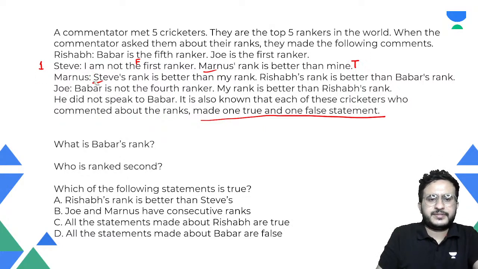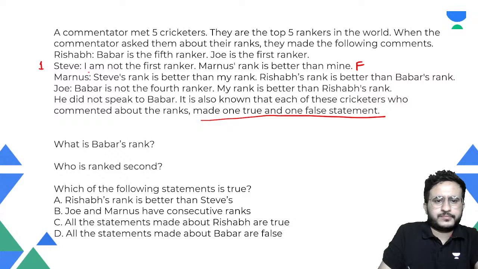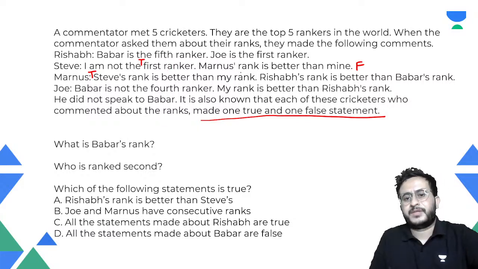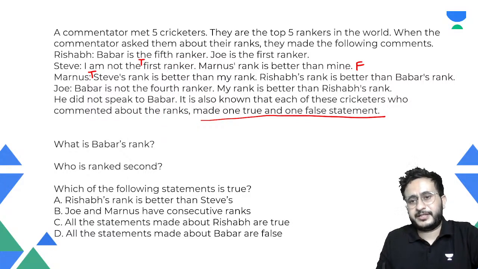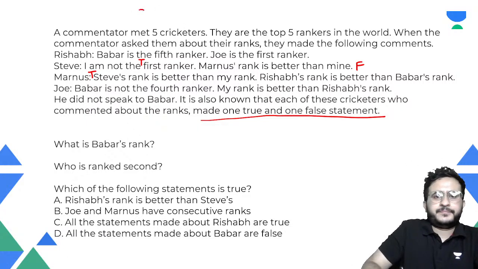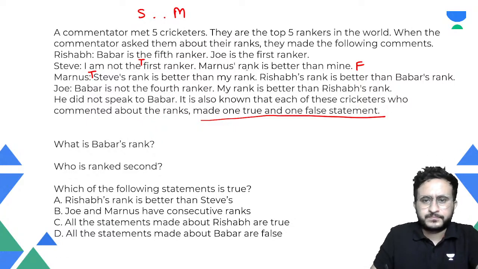So that means ये false होगा, ये true होगा. Now he is not the first ranker. This has to be true. So he is not the first ranker. वो first के अलावा कुछ और हो सकता है. Marnus's rank is better than mine. That is false. So यानी कि Steve's rank is better than Marnus, right? So Steve will be ahead of Marnus. ठीक है, अब कहाँ पे है that we do not know.